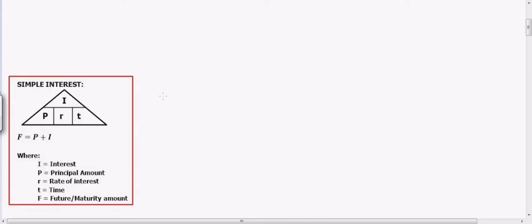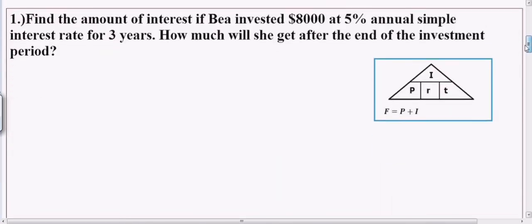And then, F is the future or maturity amount. Pag sinabing future, yung total na babayaran mo. Kaya tinawag rin siyang maturity. Siyempre, lumaki na siya, guys. Lumaki siya because of the interest. Okay? So, yun ang ibig sabihin ng mga letters dyan. Okay, so let us proceed to the first example.